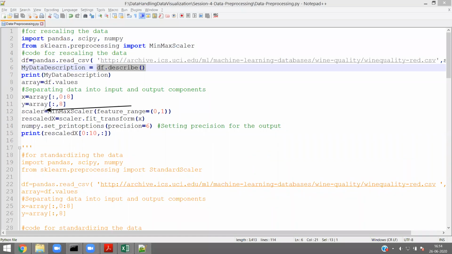Scalar here is only defining the range and calling the method min-max scalar. Scalar dot fit transform means transform my entire data set and fit it into the range of 0 and 1. Can I go ahead?